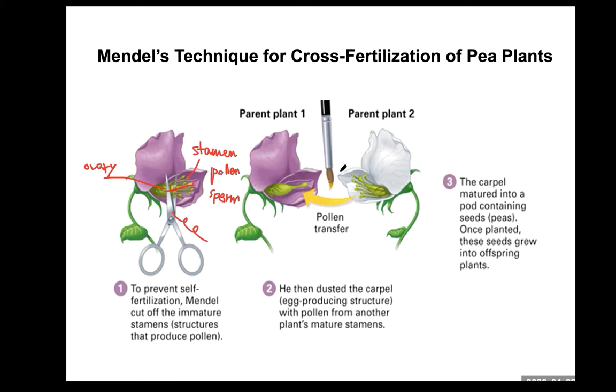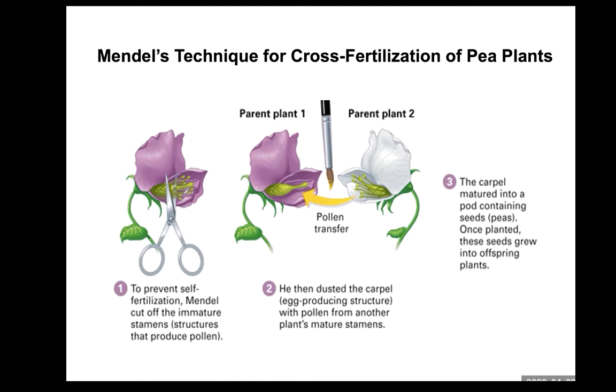So to do this experiment, Mendel needed to prevent self-fertilization by cutting off the immature stamen before they produce pollen. So Mendel wanted to keep only the ovary in the purple flower, and Mendel only needed the stamen from the white flower. So in the purple flower, he cut off the stamen.